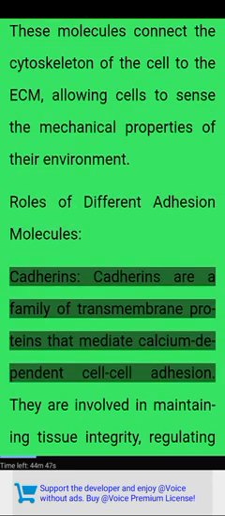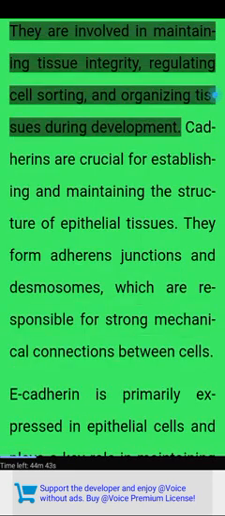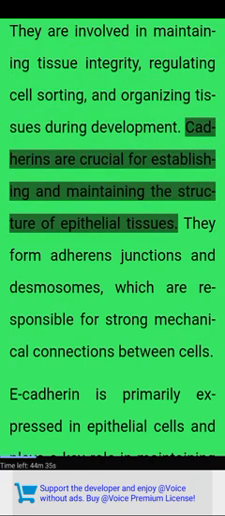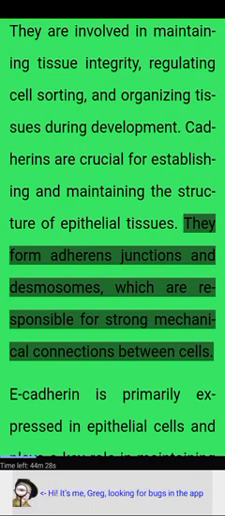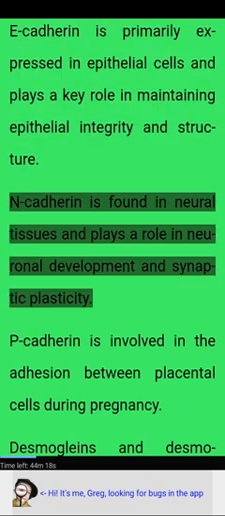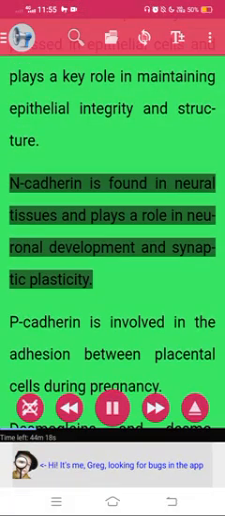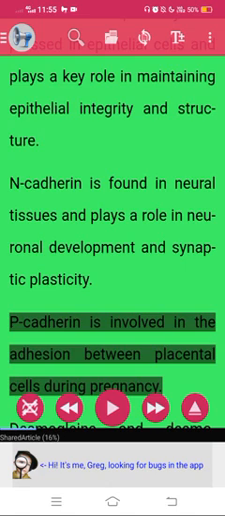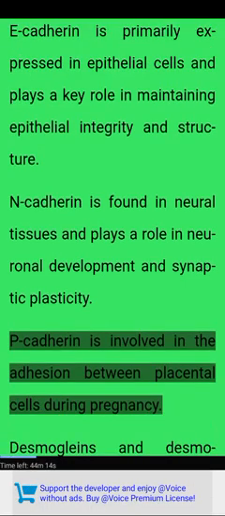Roles of different adhesion molecules. Cadherins. Cadherins are a family of transmembrane proteins that mediate calcium-dependent cell adhesion. They are involved in maintaining tissue integrity, regulating cell sorting, and organizing tissues during development. Cadherins are crucial for establishing and maintaining the structure of epithelial tissues. They form adherens junctions and desmosomes, which are responsible for strong mechanical connections between cells. E-cadherin is primarily expressed in epithelial cells and plays a key role in maintaining epithelial integrity and structure. N-cadherin is found in neural tissues and plays a role in neuronal development and synaptic plasticity. P-cadherin is involved in the adhesion between placental cells during pregnancy.